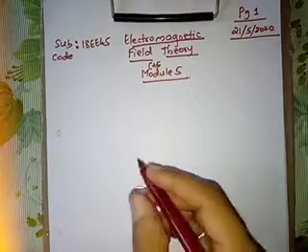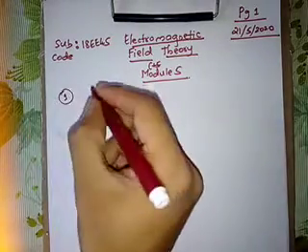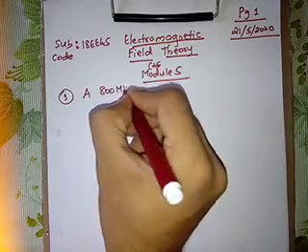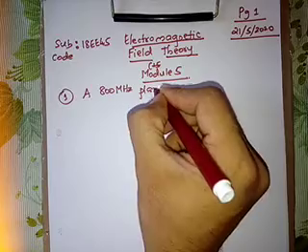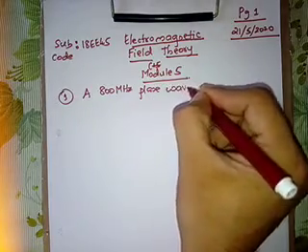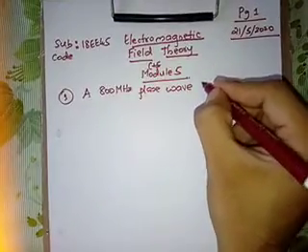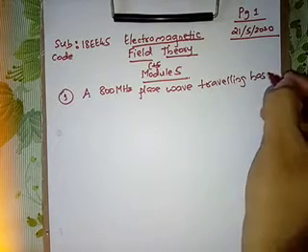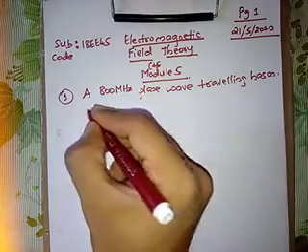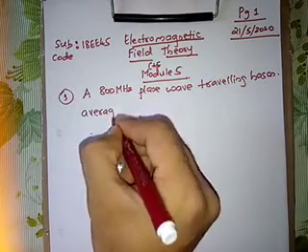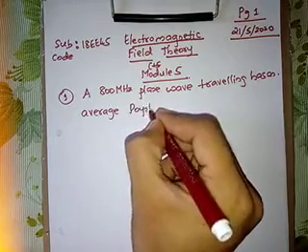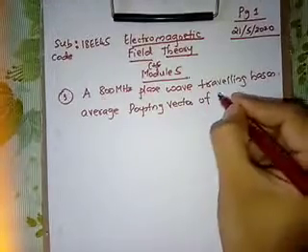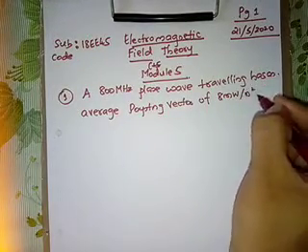The first example: an 800 megahertz plane wave traveling has an average Poynting vector of 8 milliwatt per meter square.